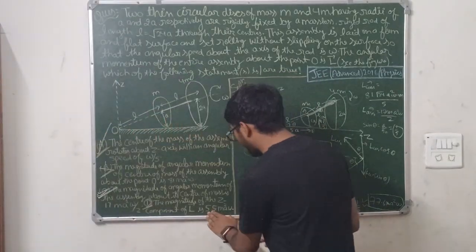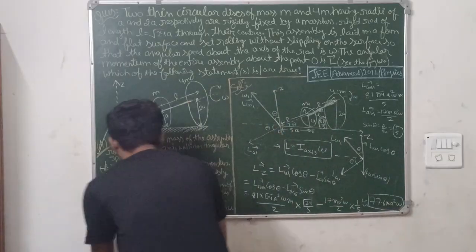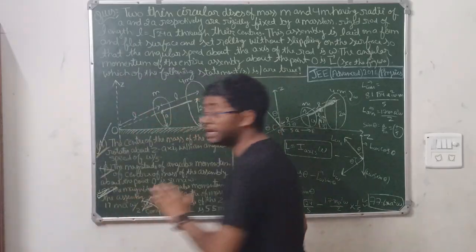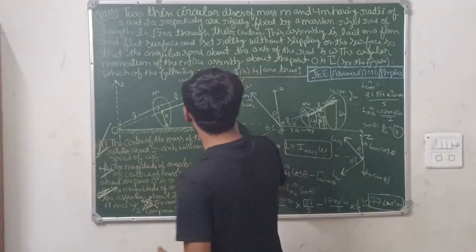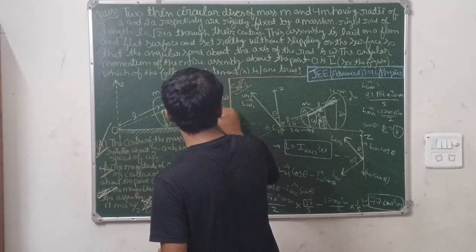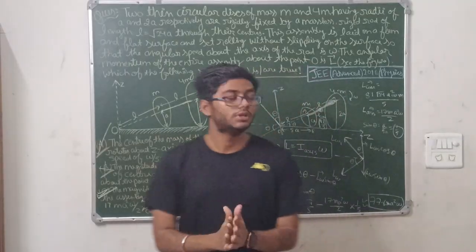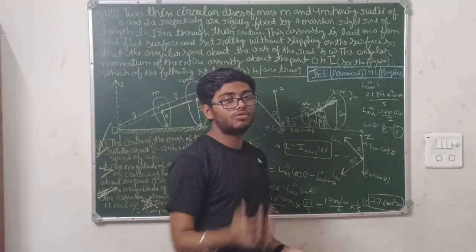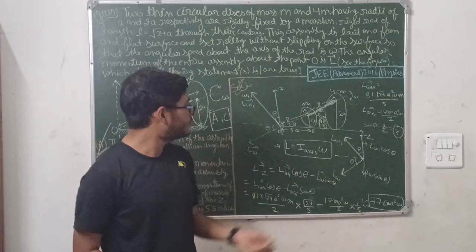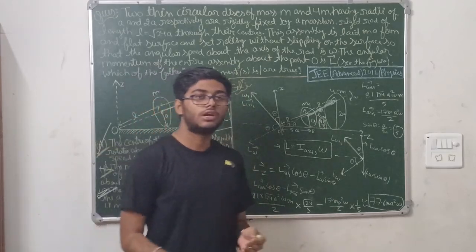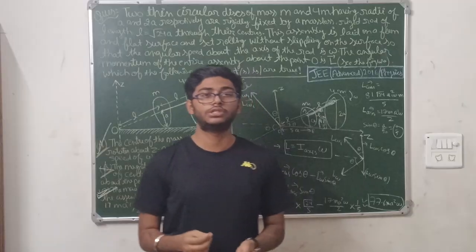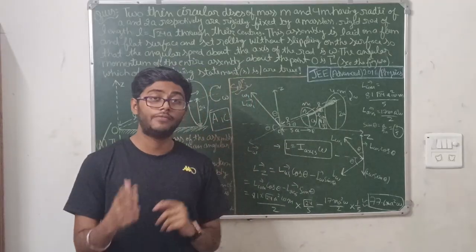Is the option matching? No, the option is saying 55 m a square omega, so option D is totally wrong. The correct answer for this question was A and C. I will not say this is a very easy question. You have to think a lot and clear the concept of the angular momentum vector.